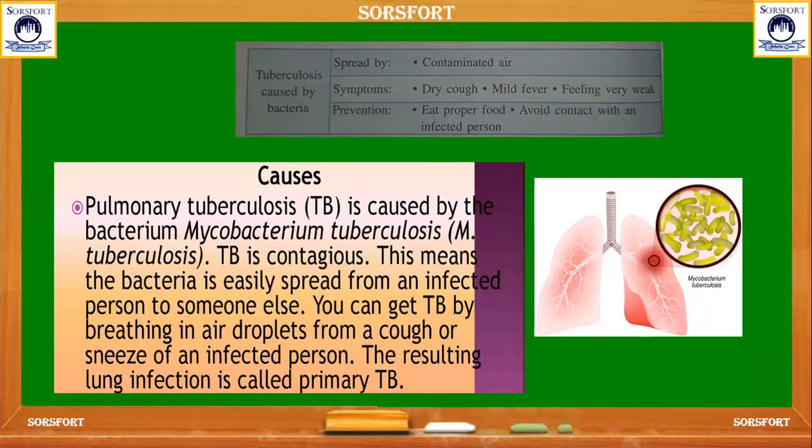When an infected person coughs or sneezes, the germs mix with the air, and if a healthy person breathes that air, the healthy person becomes sick. It is spread by contaminated, that is polluted, air. The symptoms are dry cough, mild fever, and feeling very weak. It can be prevented by eating proper food and avoiding contact with the infected person.